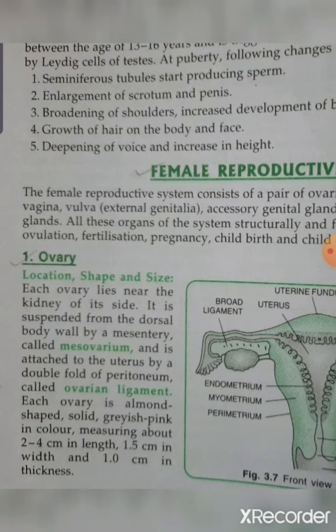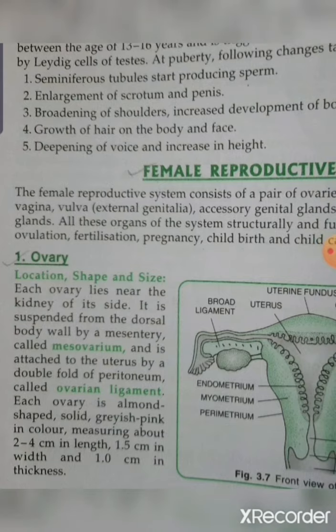So what is the location of the ovary? It lies near the kidney on two sides, and it hangs from the dorsal body wall by a mesentery, a membrane-like structure called the mesovarium.